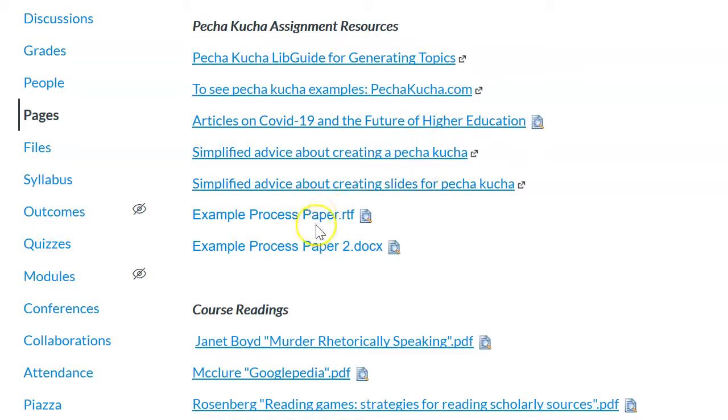The links below here are all related to later in the assignment, when we're making our pechas and writing our process papers. So I'm going to click the LibGuide for generating topics and talk us through a few different tools that are there that might make you think about subjects that might not immediately occur to you.